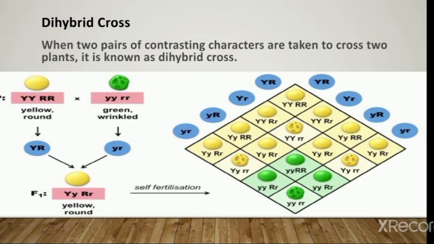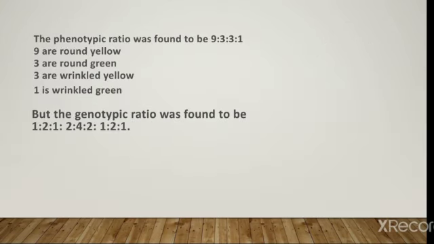These were in the ratio of 9:3:3:1, which means out of 16 plants, 9 were round yellow seed, 3 were round green seed, 3 were wrinkled yellow seed, and 1 was wrinkled green seed. This is all about the dihybrid cross.